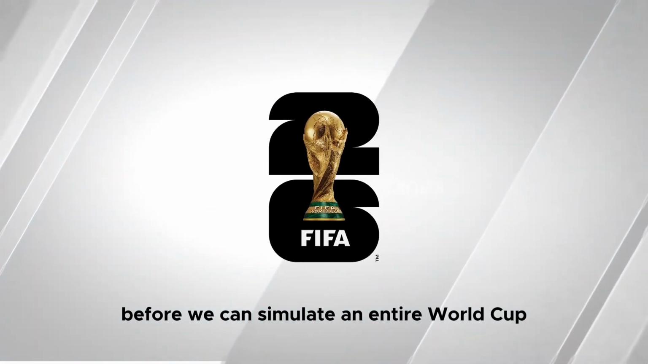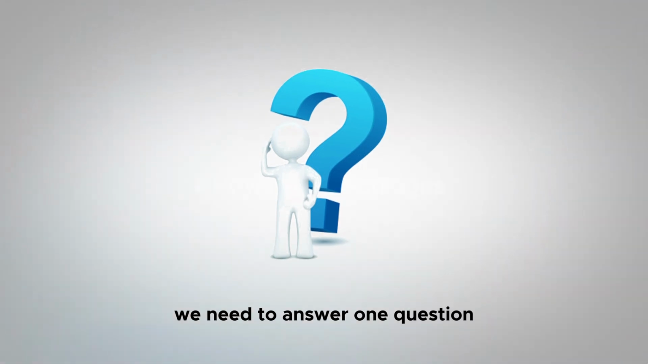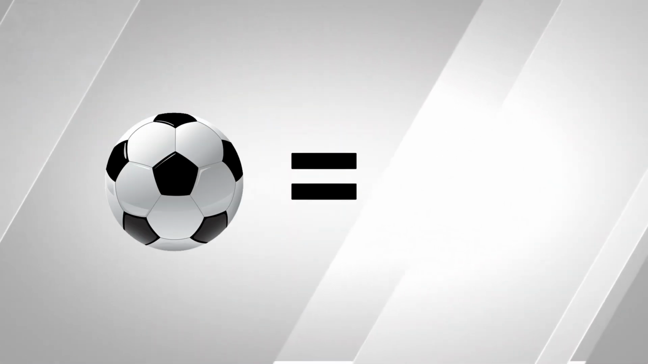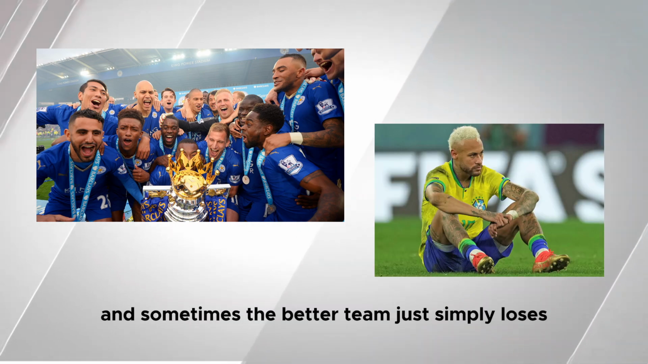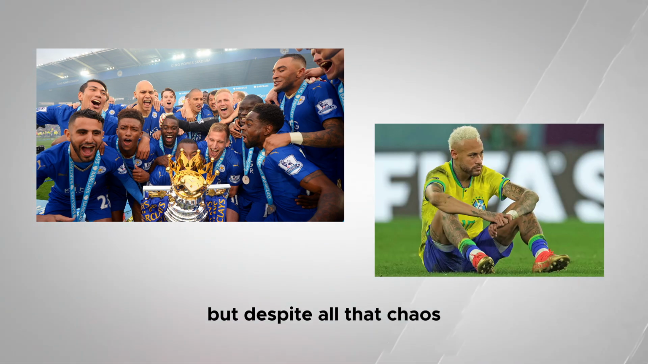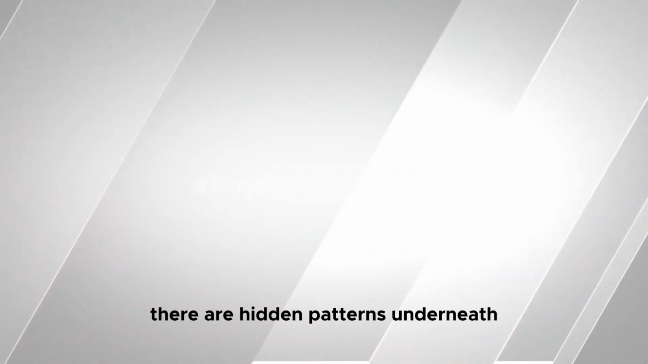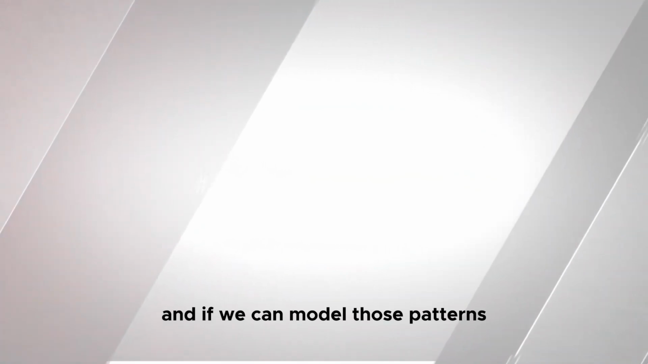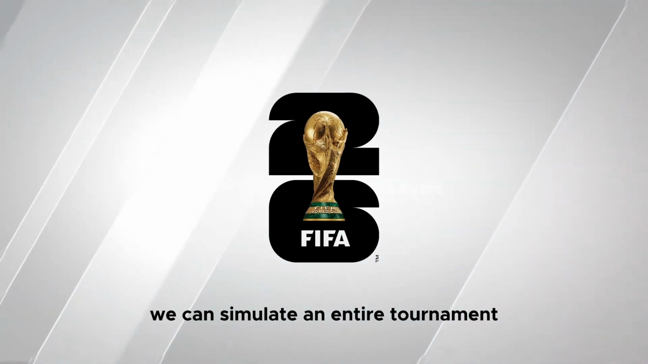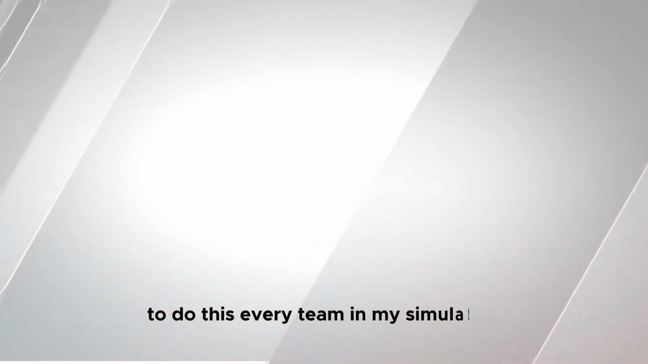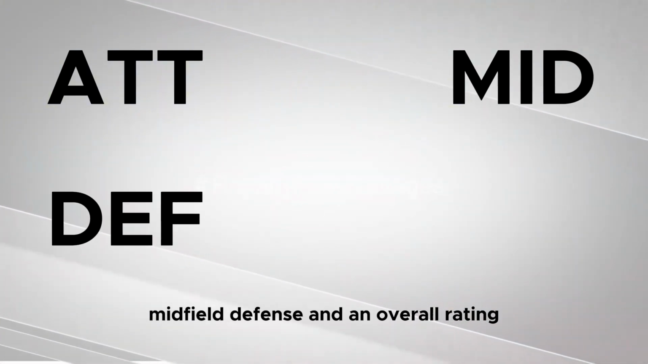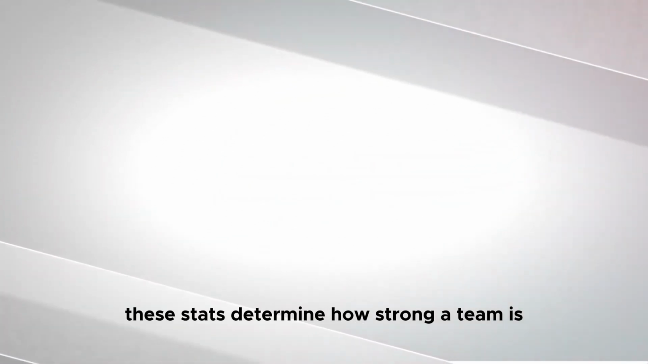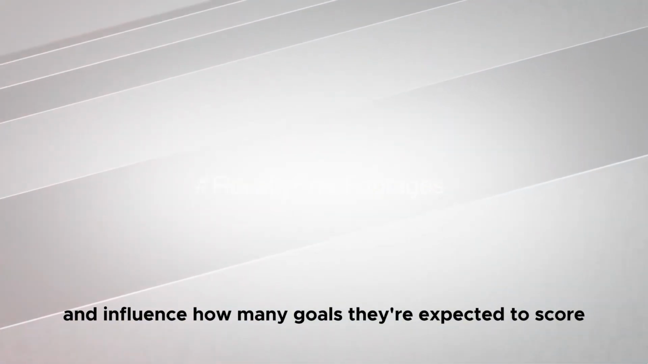Alright, first things first. Before we can simulate an entire World Cup, we need to answer one question. How do you turn football into math? At first, this seems almost impossible. Football is chaotic, underdogs pull off miracles, favorite players collapse under pressure, and sometimes the better team just simply loses. But despite all that chaos, football isn't completely random. There are hidden patterns underneath, and if we can model those patterns, we can simulate an entire tournament. To do this, every team in my simulation is represented by 4 key attributes: attack, midfield, defense, and an overall rating. These stats determine how strong a team is and influence how many goals they're expected to score.